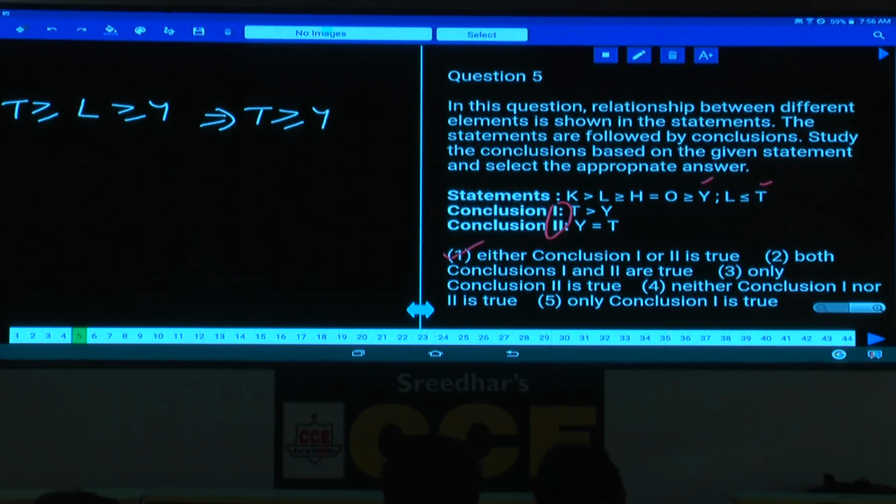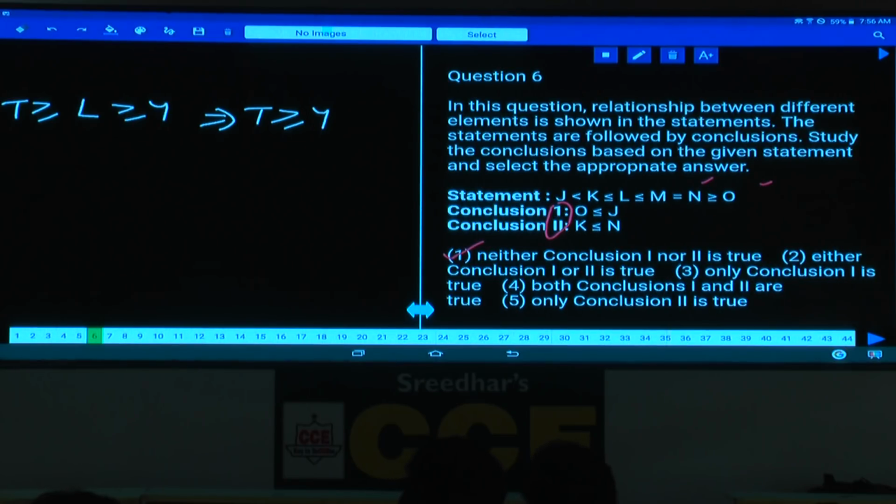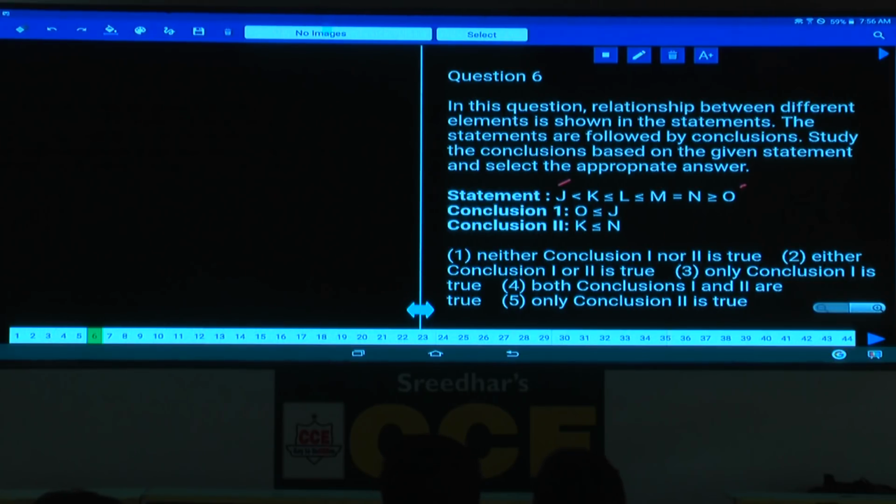Then question number 6. Now in the sixth one, the relation between O and J. J is here, only O is here. Between these two, there is one lesser than, one greater than. Hence, two opposite symbols, no relation.